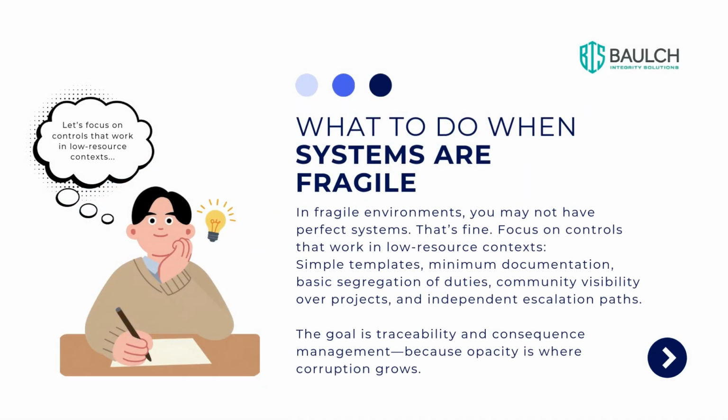In fragile environments, you may not have perfect systems. That's fine. Focus on controls that work in low resource contexts. Simple templates, minimum documentation, basic segregation of duties, community visibility over projects, and independent escalation paths. The goal is traceability and consequences management, because opacity is where corruption grows.